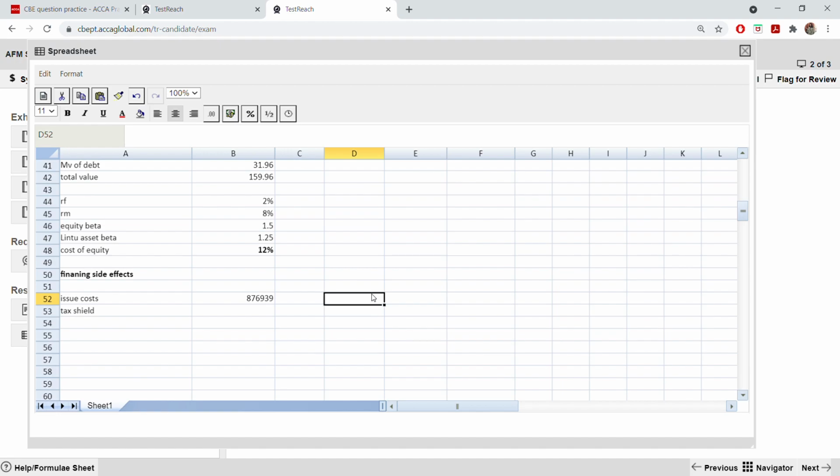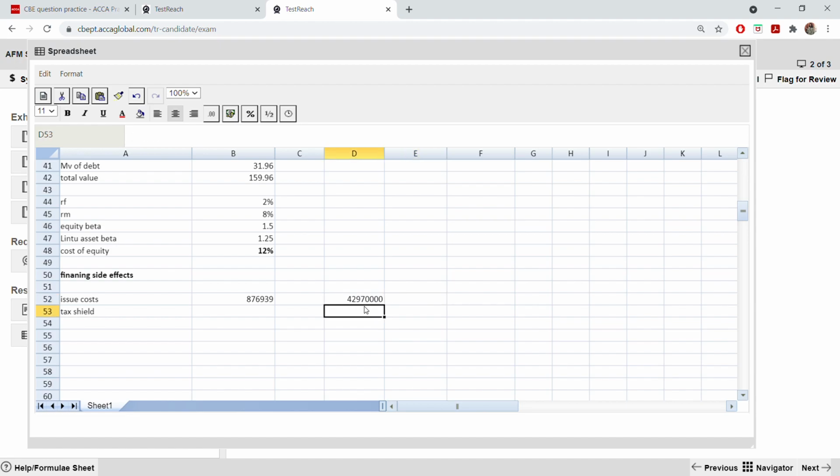Here you can put 42, because this is the amount of the loan that you need, the debt that you need, the amount of the investment, 42,970,000. Okay, and it is at 60%. Put all the numbers in some cells so that you can easily take them. And then it will be 1.5%, the interest rate. 20% is the tax. You can write it also here, tax relief, interest rate. I'm not writing it now.